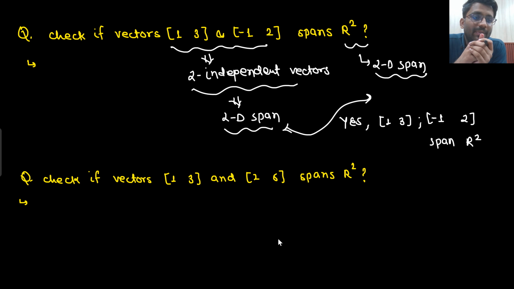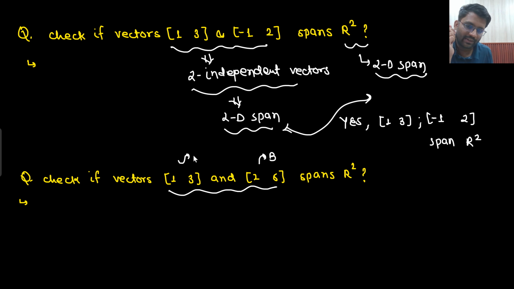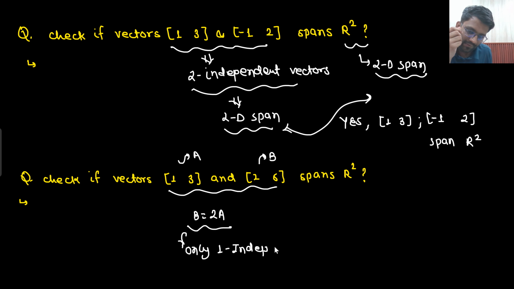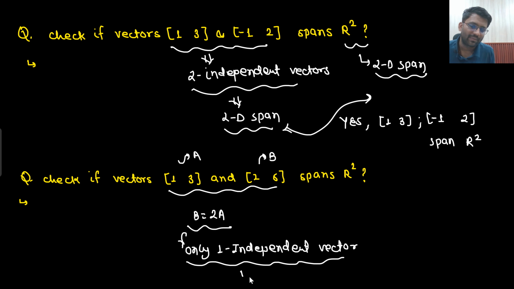all possible two-dimensional vectors. But using (1, 3) and (2, 6), can you create it? No. Let's call (1, 3) vector A and (2, 6) vector B. You can directly see that B is nothing but twice of A. That means I am having only one independent vector. And if I am having only one independent vector, what does that mean? That means my span will be a 1D span.